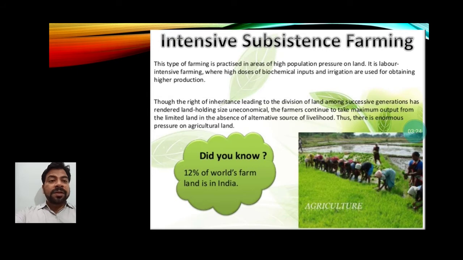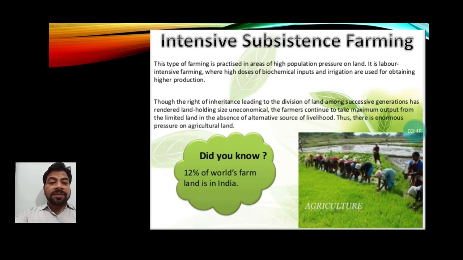Though the right of inheritance, leading to the division of land among successive generations, has rendered landholding size uneconomical, the farmers continue to take maximum output from the limited land in the absence of an alternative source of livelihood. Thus, there is enormous pressure on agricultural land. Nowadays, what is happening?